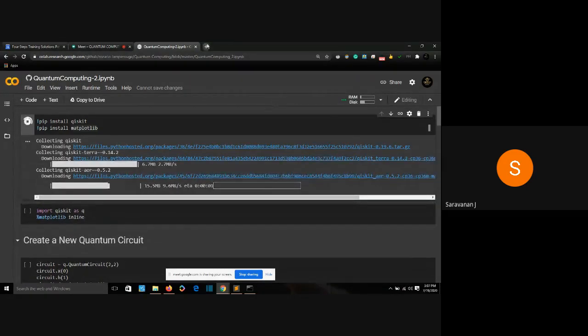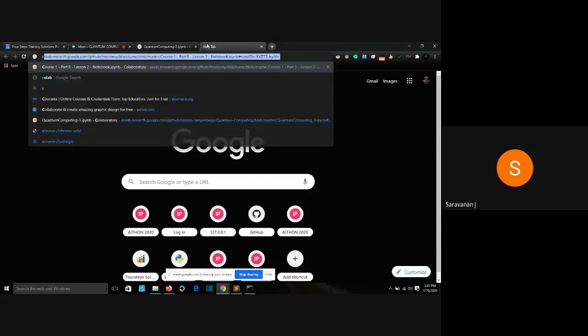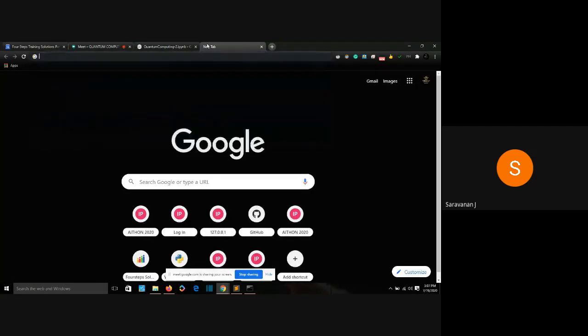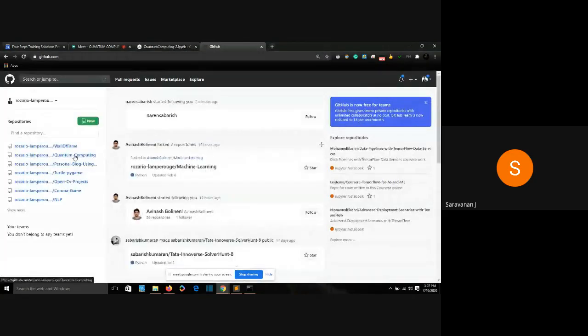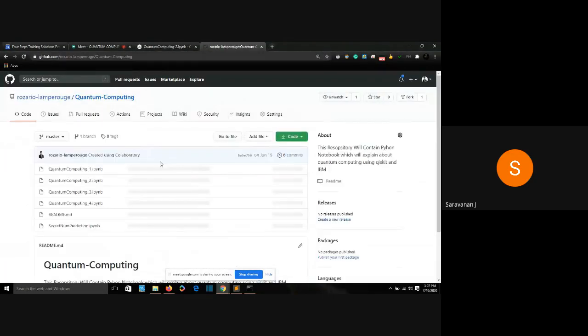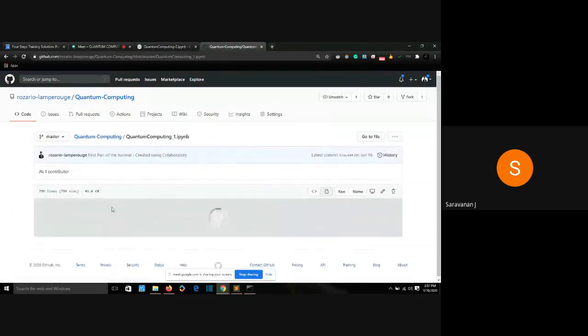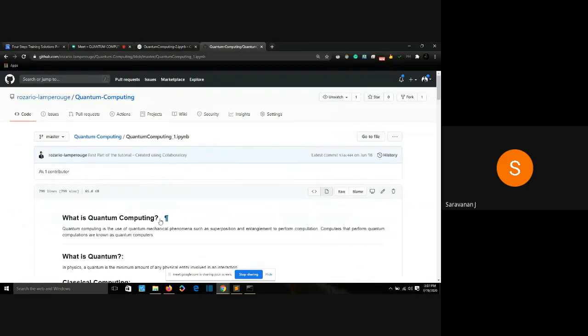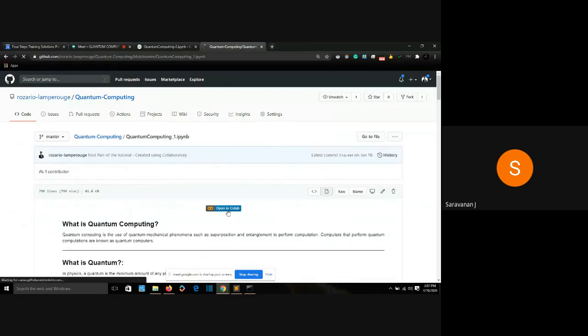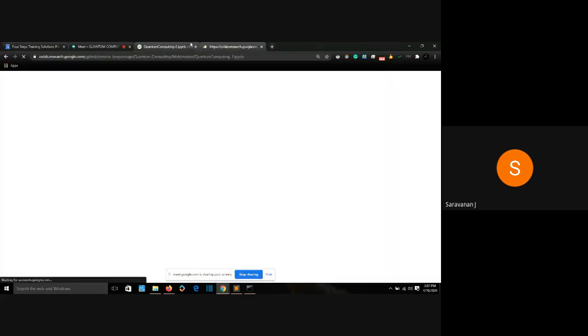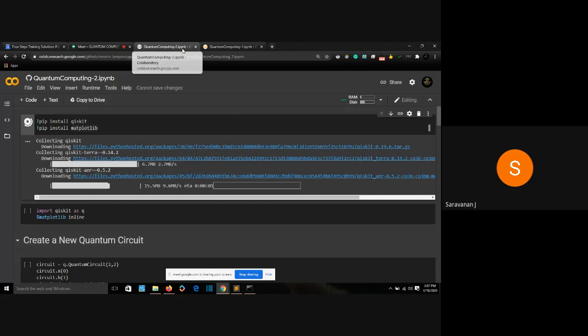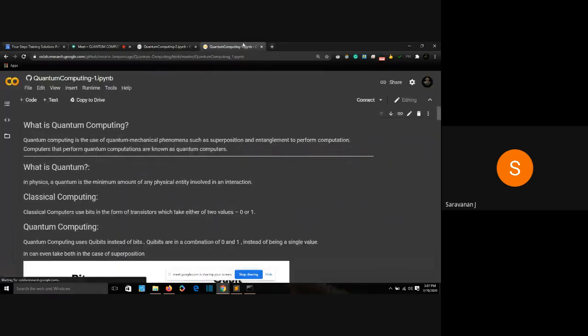So let me open yesterday's program as well to compare. It would be easier to compare if I open yesterday's program too. I'll go to GitHub. I'll go to quantum computing 1.ipynb and I'll click on open in Colab. So you don't need to open yesterday's program right now. You can just go on with today's program. I'm opening it to compare the code we did yesterday and today.